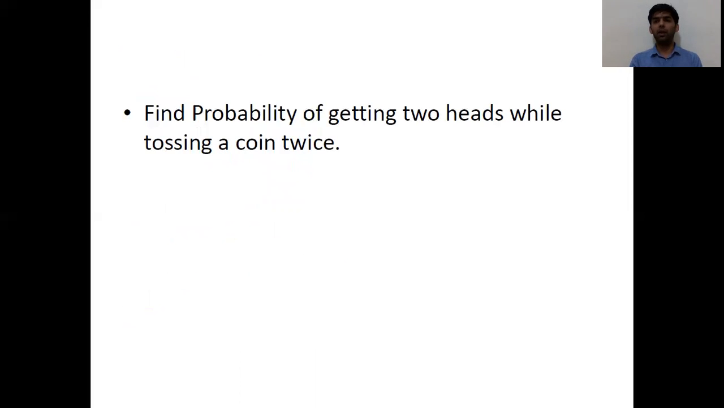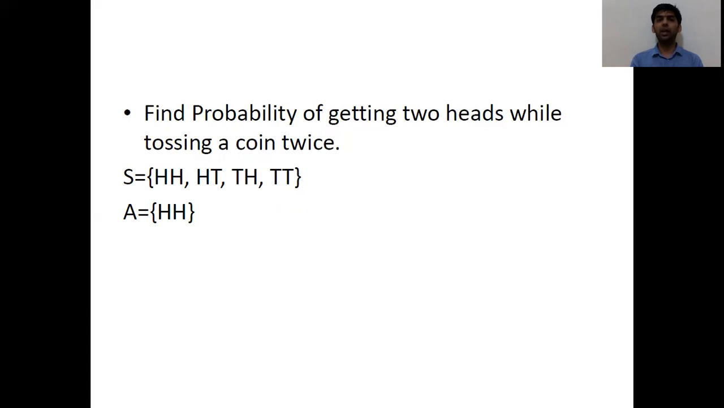We'll take one example of finding probability. I want to find the probability of getting 2 heads while tossing a coin twice. So we are tossing a coin 2 times, and what is the probability that I'll get 2 heads? Here my sample space will be HH, that is 2 heads, or HT, heads and tails, or TH, tails, heads, and the last one is TT, that is tails, tails.